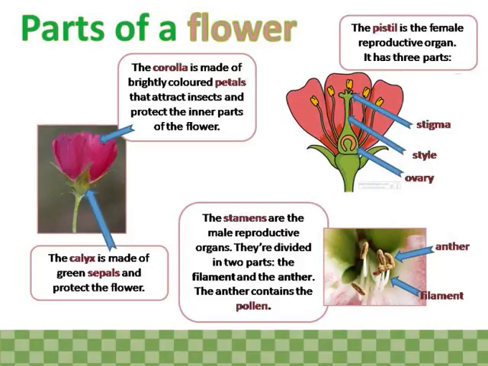They're divided into two parts: the filament and the anther. The anther contains the pollen. The pistil is the female reproductive organ. It has three parts: stigma, style, and ovary.